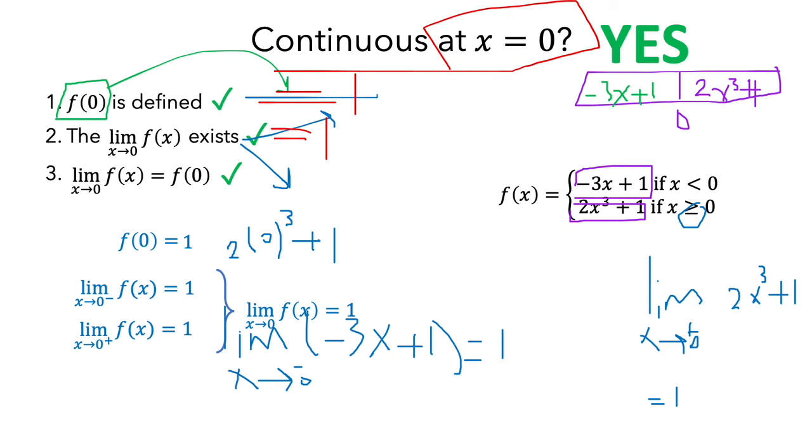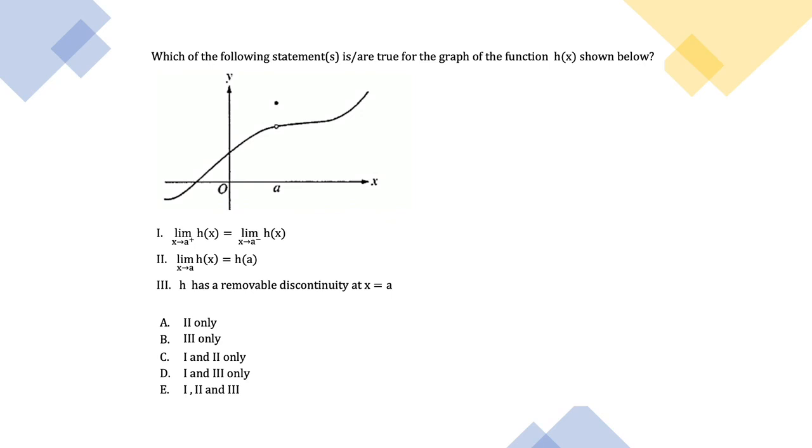Now let us take the last example, one of the AP calculus questions. Which of the following statements is or are true for the graph of the function shown below? If you remember, when I have a hole and a shaded point with it, this shaded point means the function is defined, and this hole means the limit exists. And if you remember, the third condition shouldn't be satisfied. But let me check these answers.